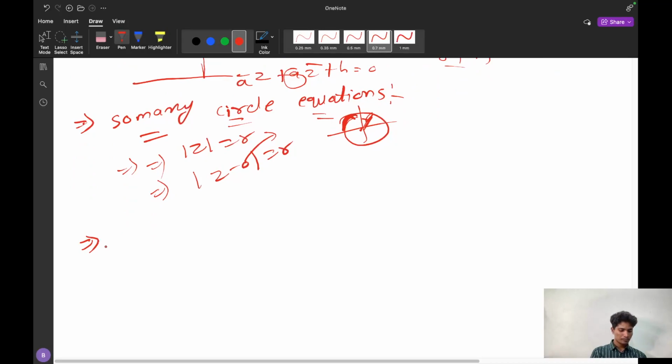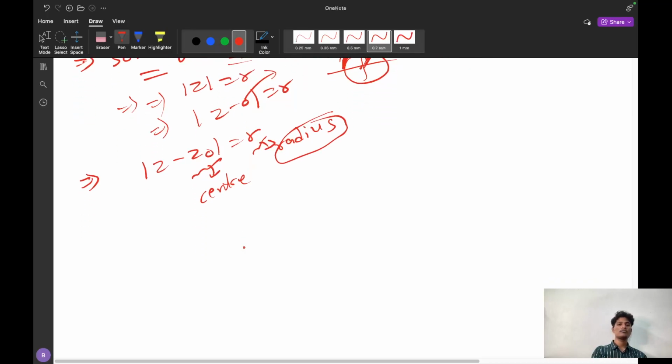So this is a circle equation in complex numbers. And now comes another part, that is modulus of z minus z0 is equal to r. I already discussed this: z0 is a new center. It is not at the origin now, and this is the radius part.